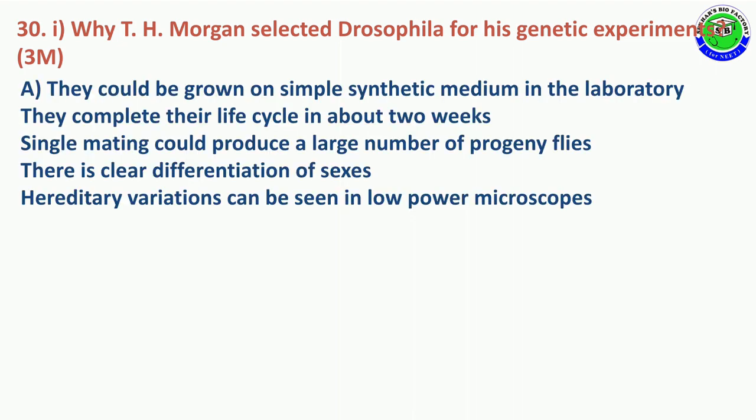Question number 30. Split question, 3 marks. First question, why did T.H. Morgan select Drosophila for his experiment? In this, the answer is they could be grown on simple synthetic media in the laboratory. They complete their life cycle in about 2 weeks, and a single mating could produce a large number of progeny flies, and there is a clear-cut differentiation in sex, along with hereditary variations seen even with a low power microscope. So because of these characters, T.H. Morgan selected Drosophila for his experiment.